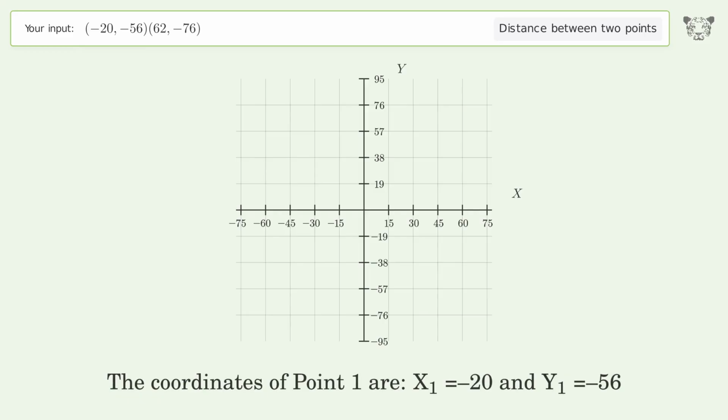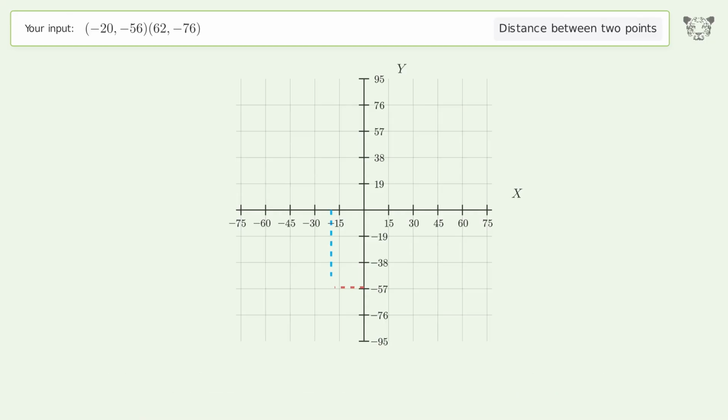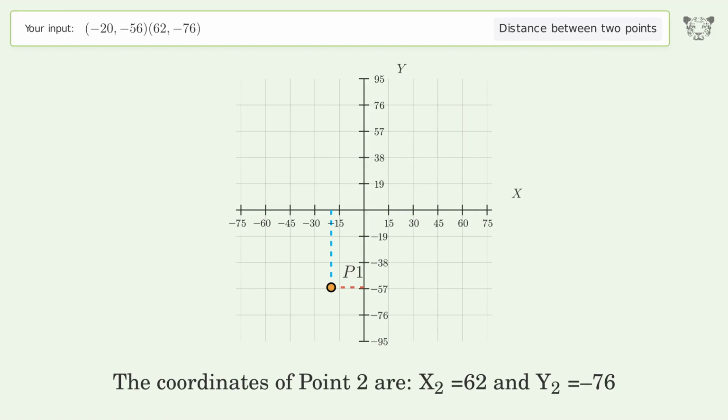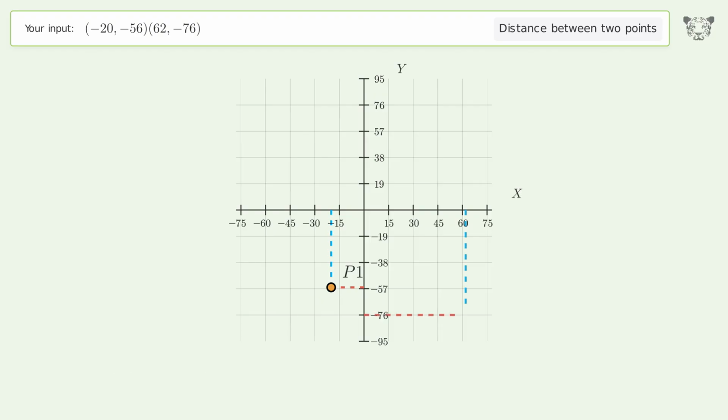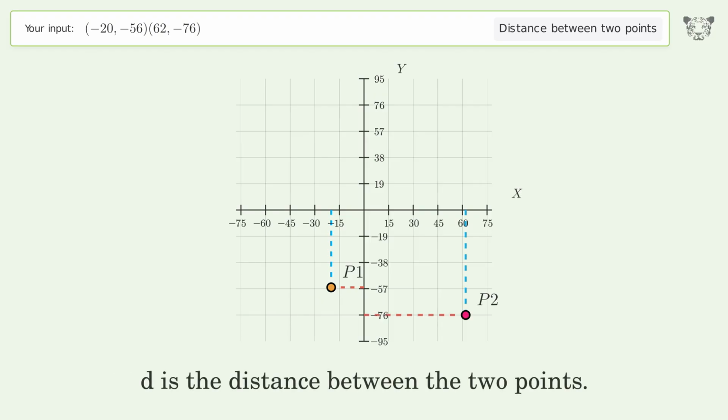The coordinates of point 1 are x1 equals -20 and y1 equals -56. The coordinates of point 2 are x2 equals 62 and y2 equals -76. D is the distance between the 2 points.